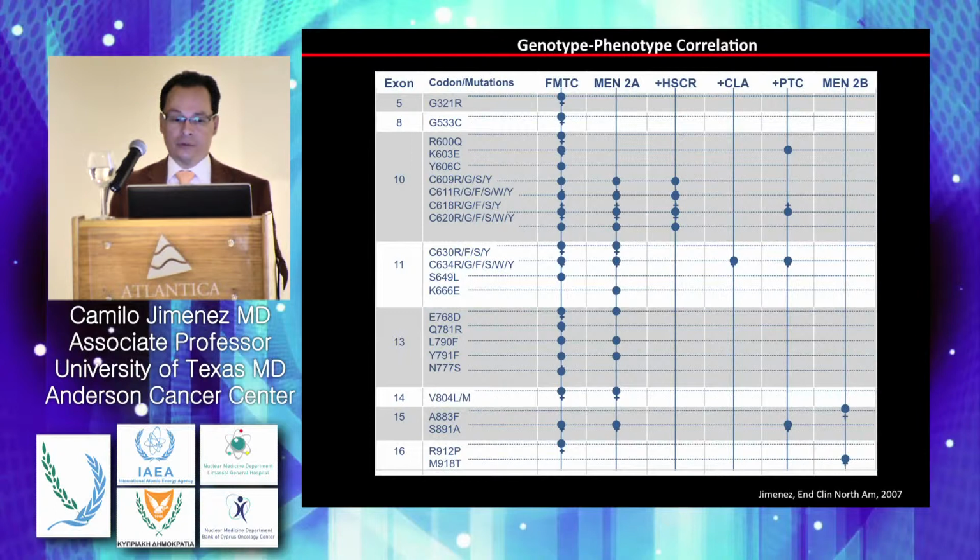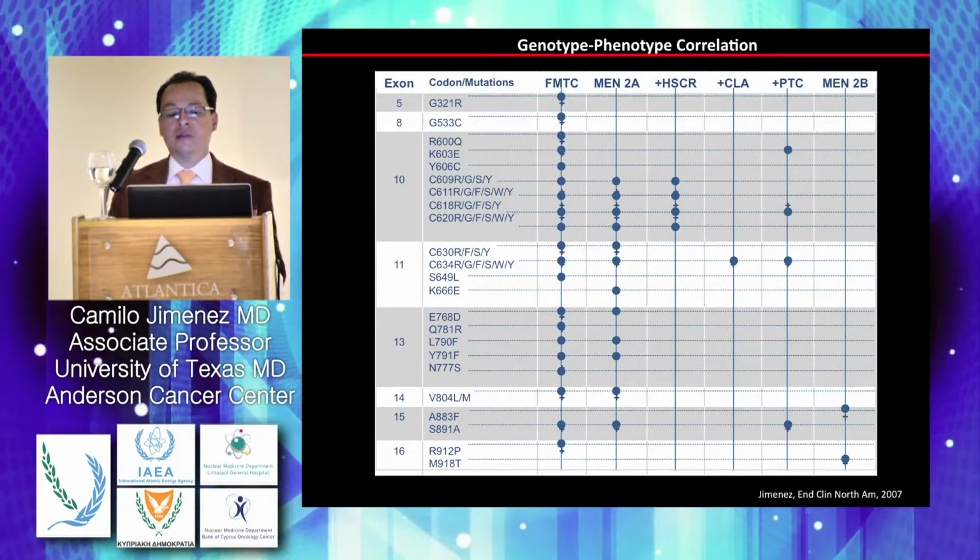What is clear from this table is that when you look at mutations that cause multiple endocrine neoplasia type 2B, which in this table are represented by mutations in RET 918 and 883, these mutations will never give you multiple endocrine neoplasia type 2A, will never give you a familial medullary thyroid cancer phenotype, will never be associated with Hirschsprung's disease, will never give you a cutaneous lichen amyloidosis. So this is the most obvious differentiation between the different types of mutations.